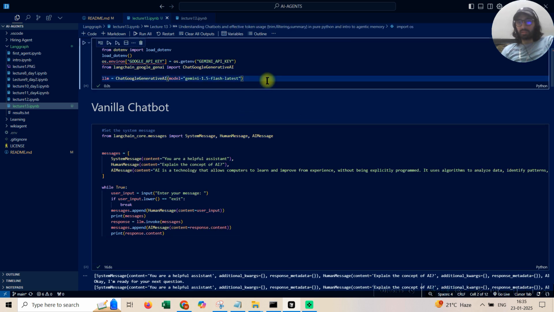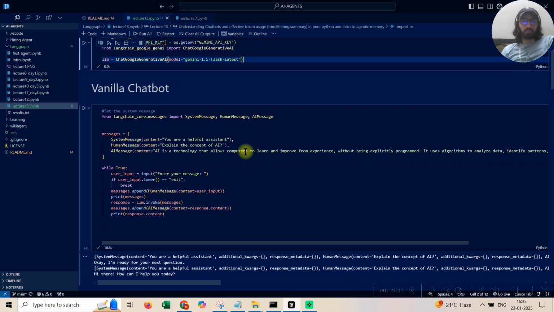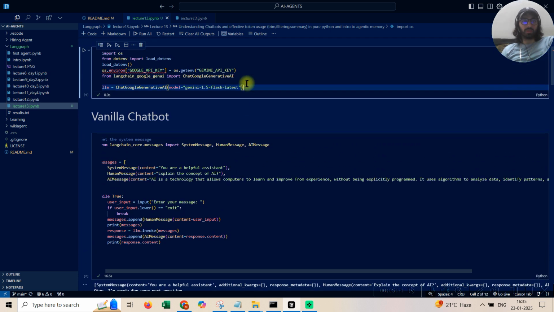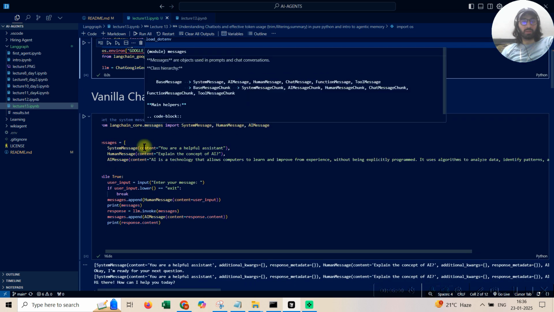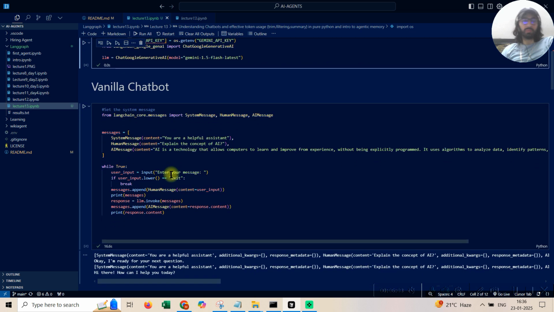We have been doing this LLM setup in all our lectures. It's been lecture number 13, so today I'm finally going to skip this. You just need to set up your LLM via LangChain. We are using Gemini, and we are just loading the environment variables via load.env so that we can use the Gemini API key. Now that's pretty much it.